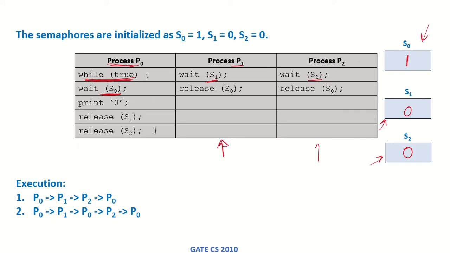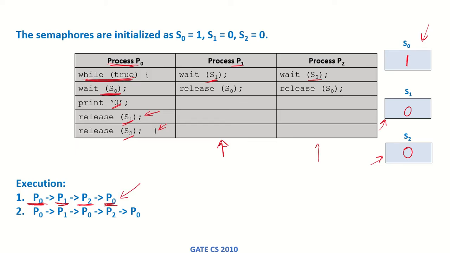So what are the possible ways of execution? One is that process P0 runs, and then after it has run, it will print a 0. Then it releases S1 and S2. Process P1 is waiting on S1, and process P2 is waiting on S2. So this can be one possible execution, that P0 runs, then it releases S1 and S2. Now S1 and S2 have been released, so P1 can run, then P2 can run, and because both are releasing S0, process P0 can run again. So this is one way of execution.